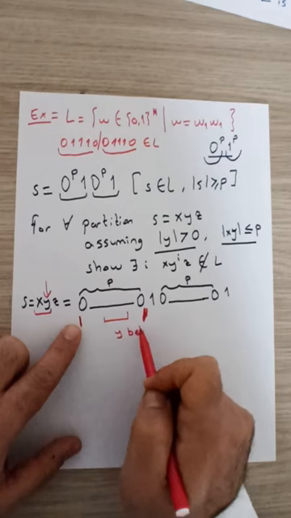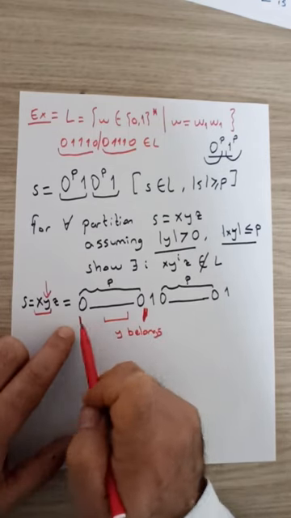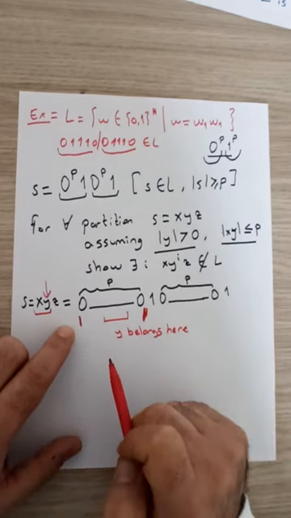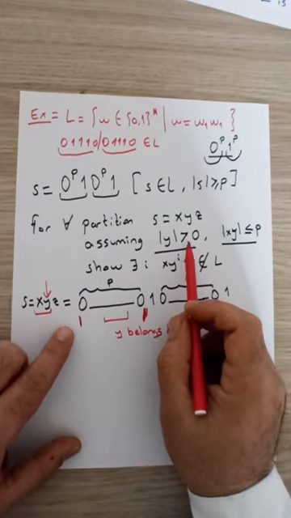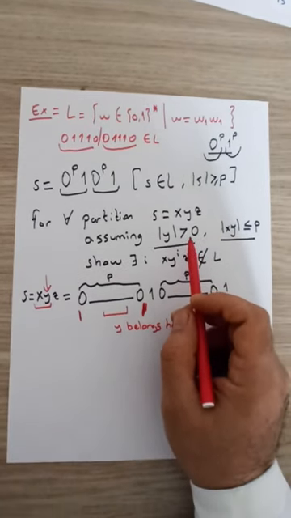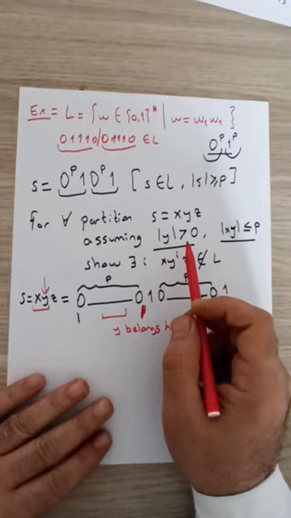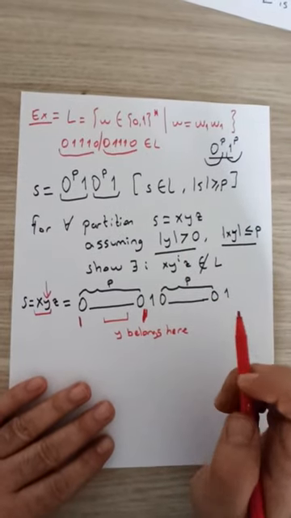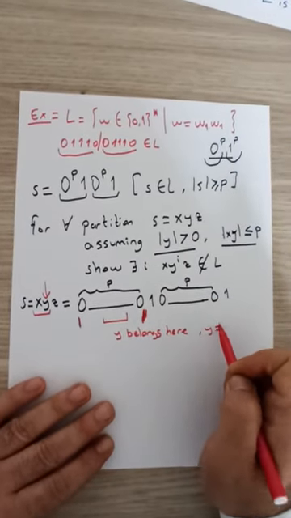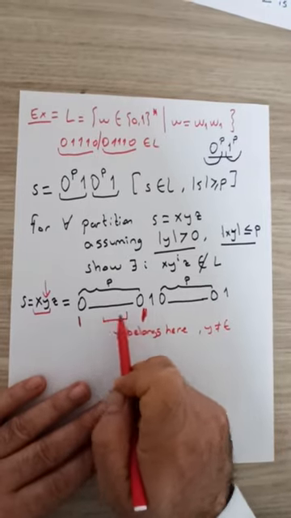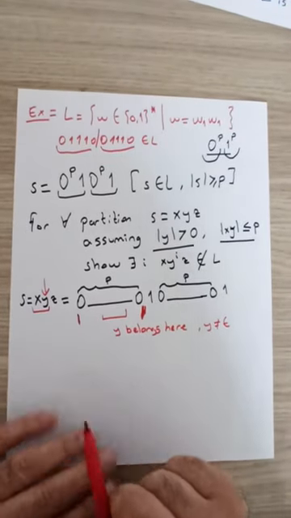We also know that the length of y is greater than 0, which means y is not epsilon. In other words, it contains some number of zeros in this range.